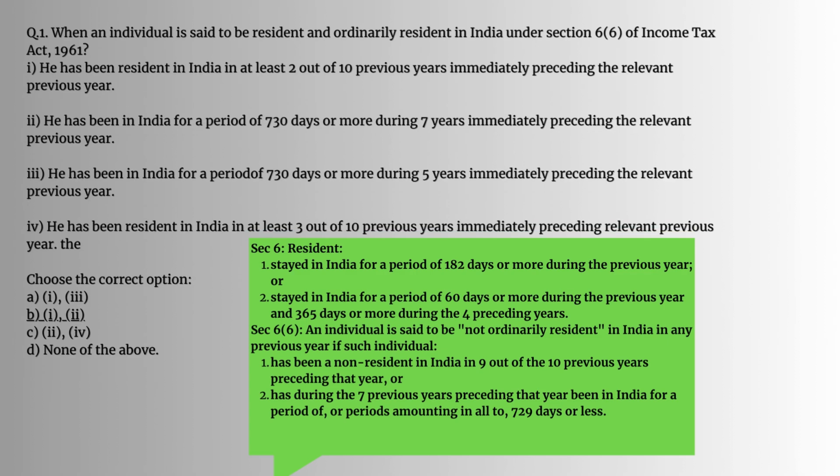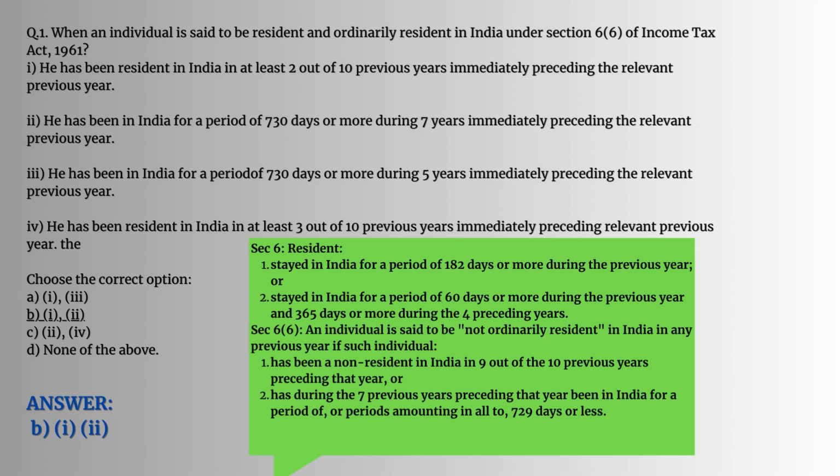Question number 1. When an individual is said to be resident and ordinary resident in India under Section 6(6) of Income Tax Act 1961. What is Section 6? An assessee is called a resident if he has stayed in India for a period of 182 days or more during the previous year, or stayed in India for a period of 60 days or more during the previous year and 365 days or more during the 4 preceding years.